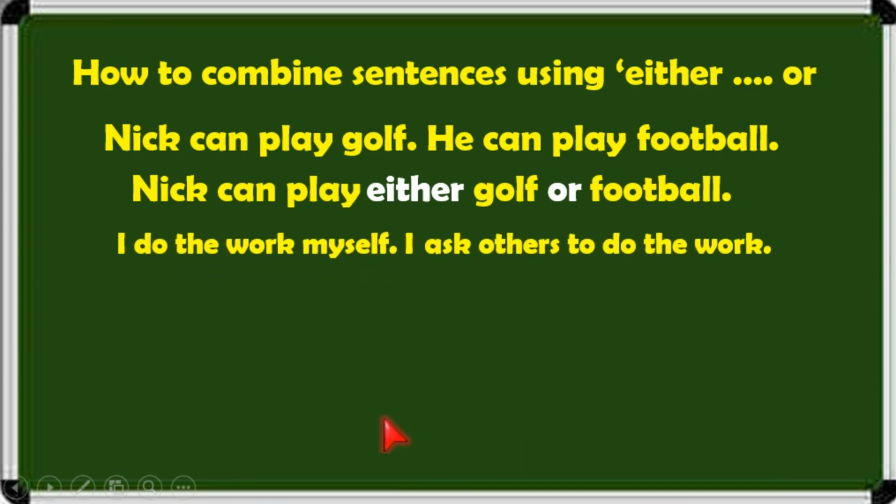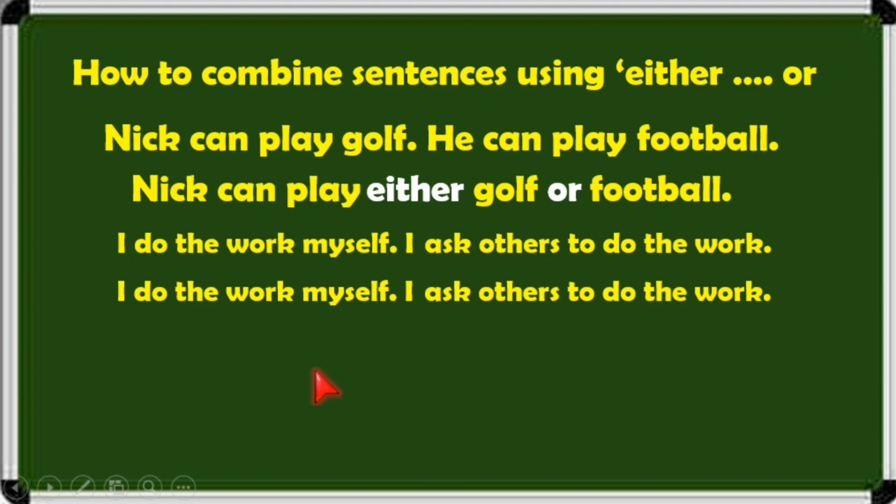Look at another example. I do the work myself. I ask others to do the work. So how can we combine these two sentences using either or? Already we have discussed three steps. What is the first step? Identify two options or choices. I do the work myself or I ask others to do the work. Here the given choices are phrases.